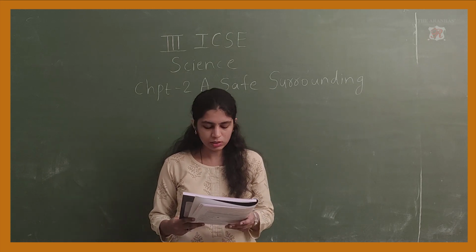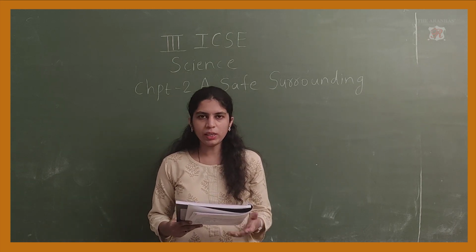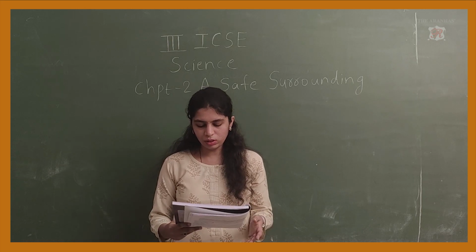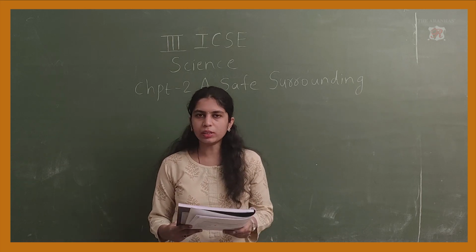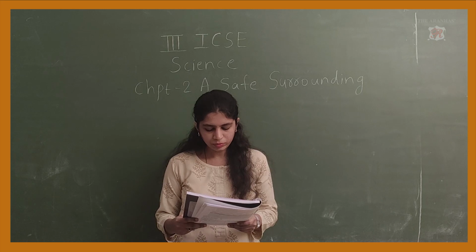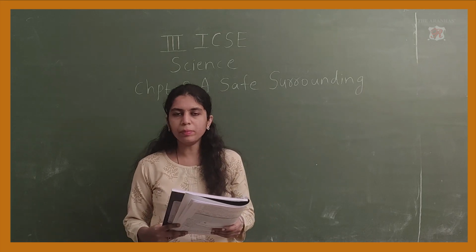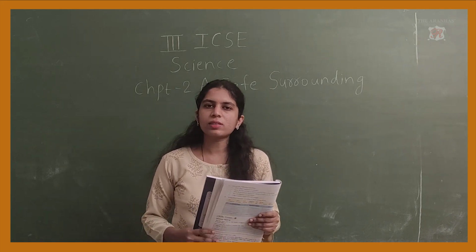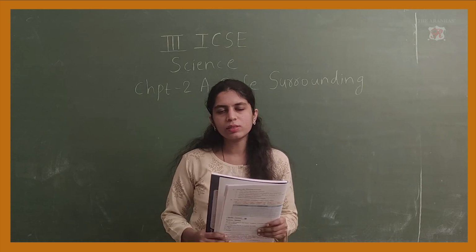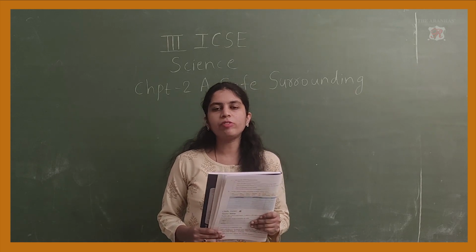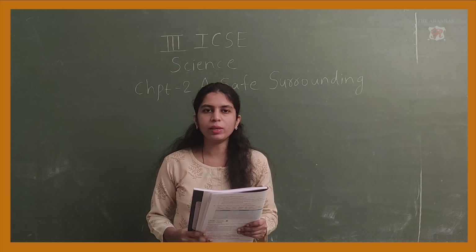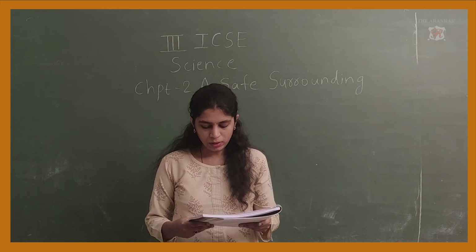Injuries means any damage that happens to your body. So sometimes when we meet with accidents, there are some not so serious injuries, but sometimes there are very dangerous injuries. Very badly we can get hurt.